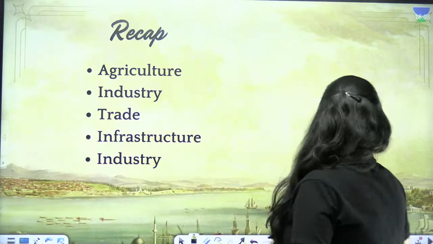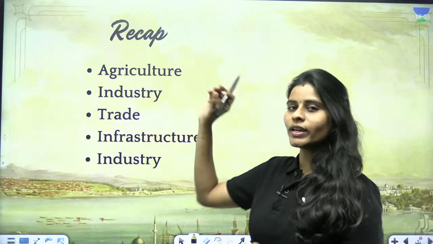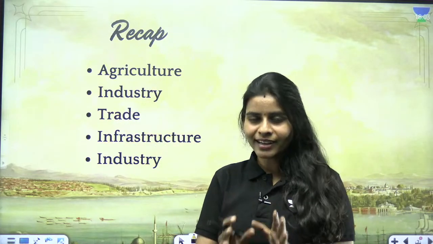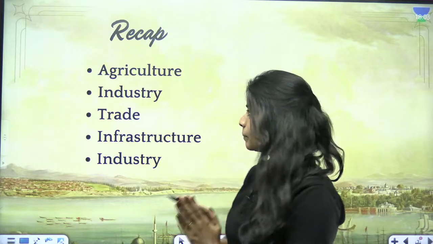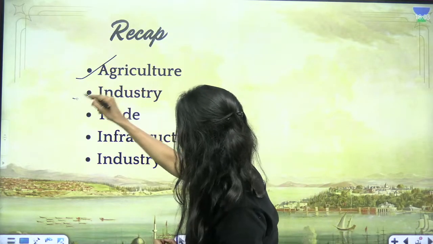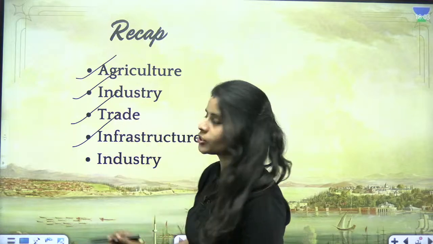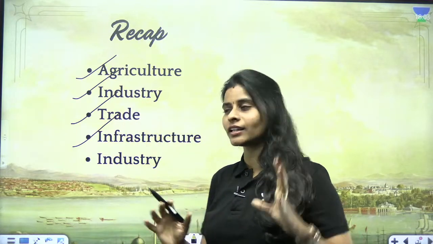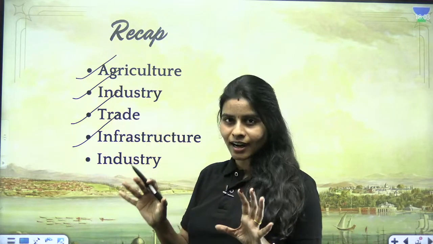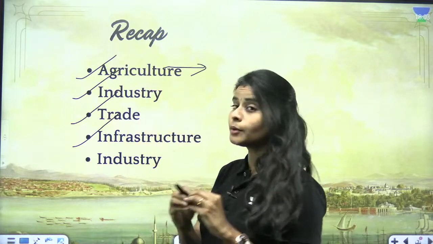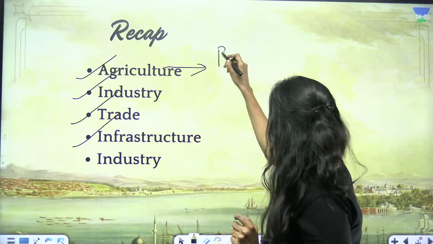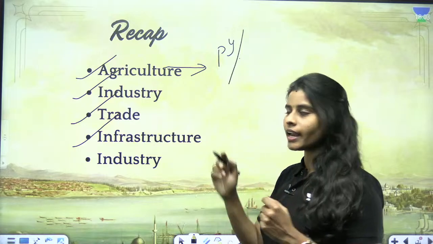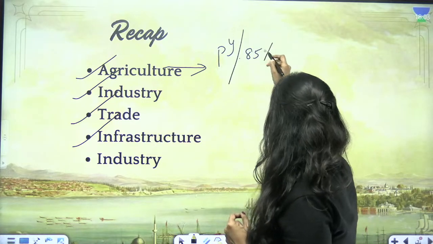Now, these are the things we discussed in the first unit, that is, Indian economy on the eve of independence. What was the condition of agriculture, industry, trade, infrastructure, etc.? Let's do a quick recap. We learned that the agriculture sector had problems related to low productivity. More than 85% of the population was dependent on agriculture.